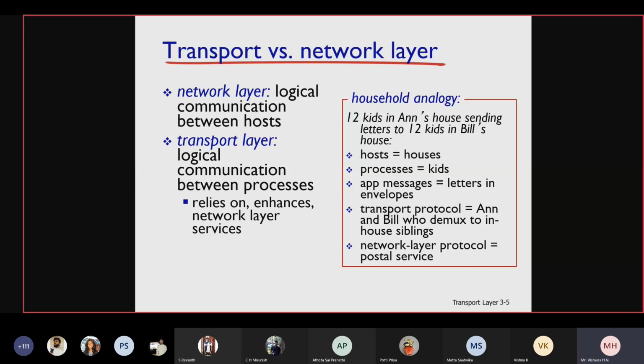Transport, what is the transport protocol? Somebody has to collect all these letters from each and every kid and give them to a postman. Is that clear? Collecting these letters from the kids and giving them to the postman who is outside the house, that is the work of the transport layer. Multiplexing: it multiplexes all the 12 kids' letters together and gives them to the postman.